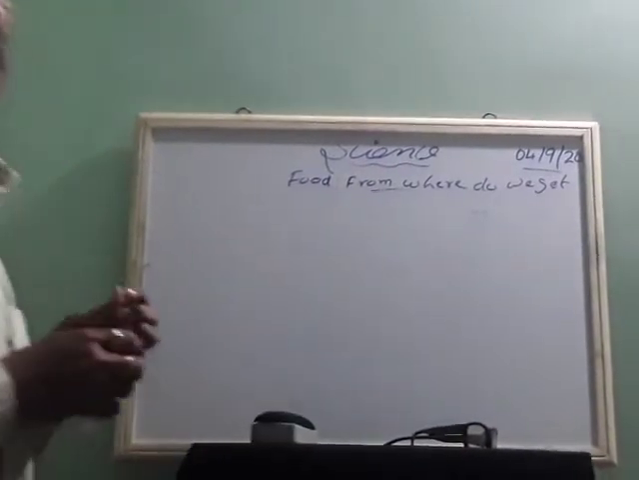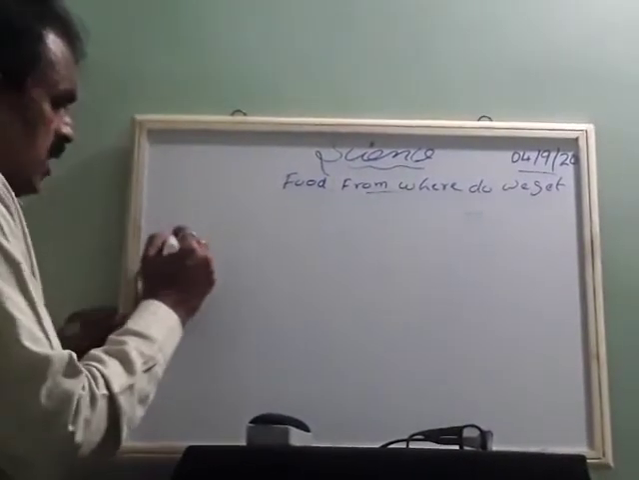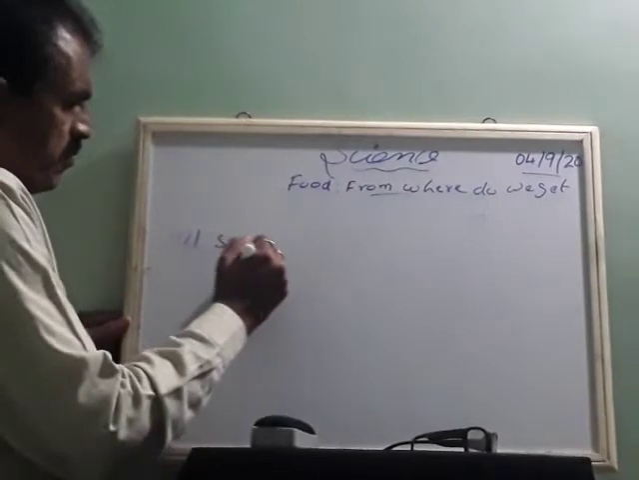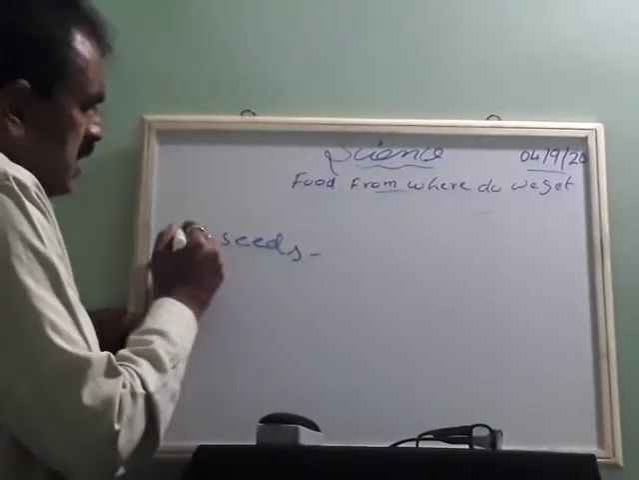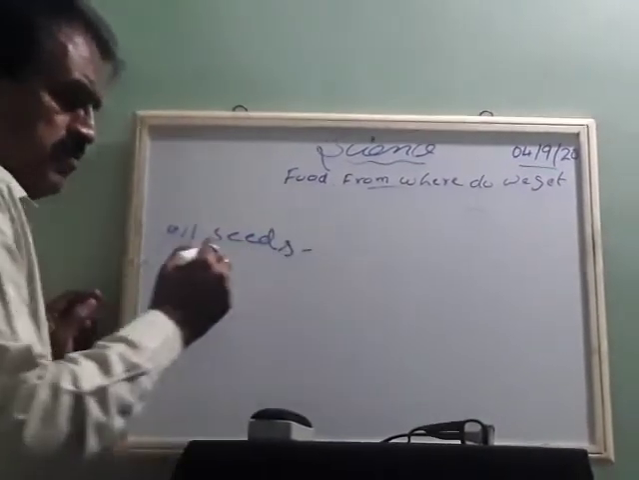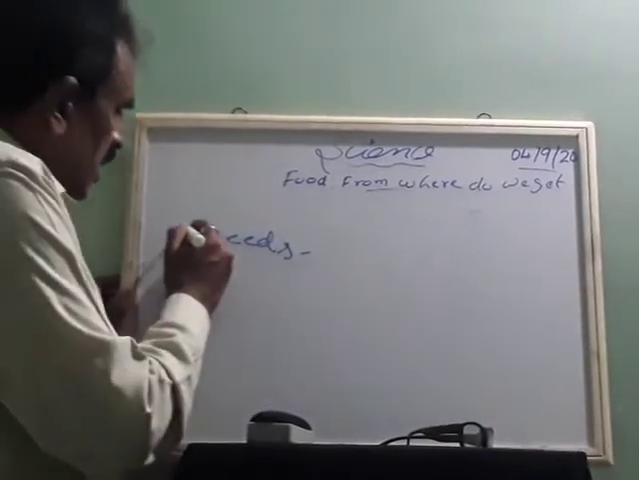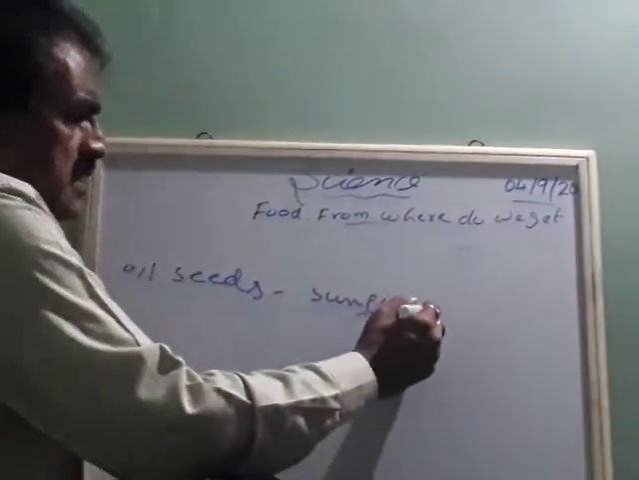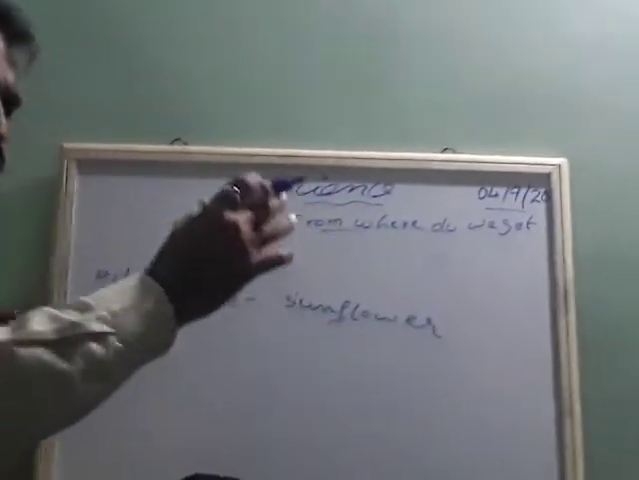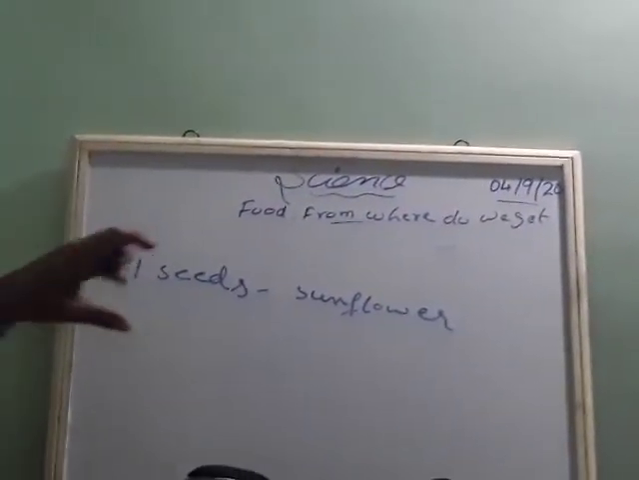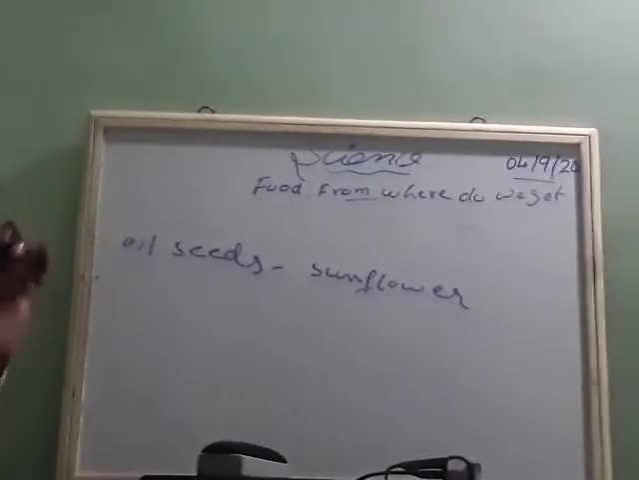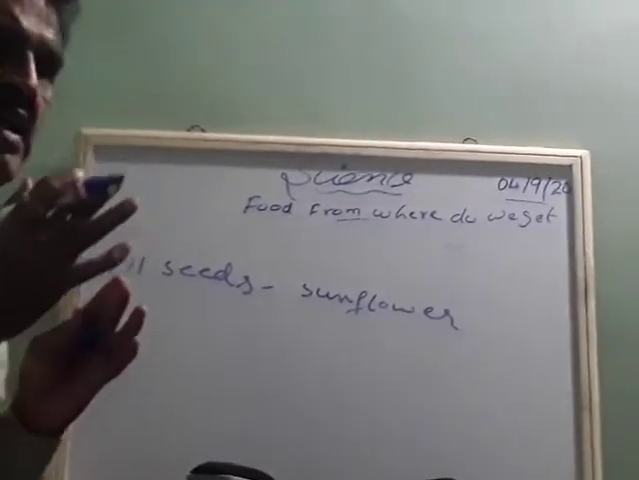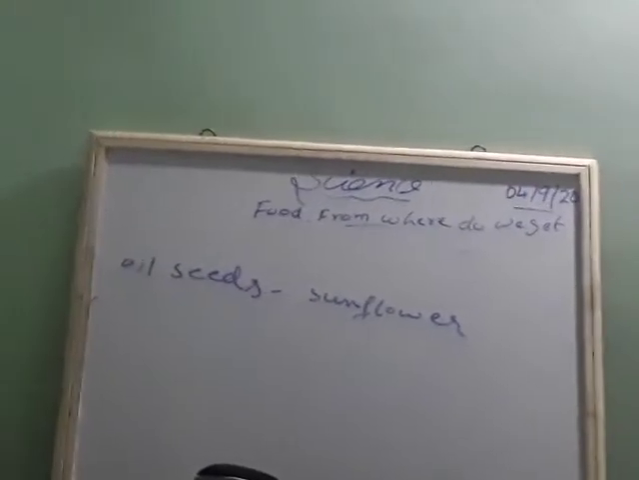You know oil seeds. I should tell about these oil seeds. Oil seeds are helpful. See, suppose sunflower. Sunflower is a seed. So from the sunflower seed we are able to get sunflower oil. Groundnut. From the groundnut we are able to get groundnut oil.